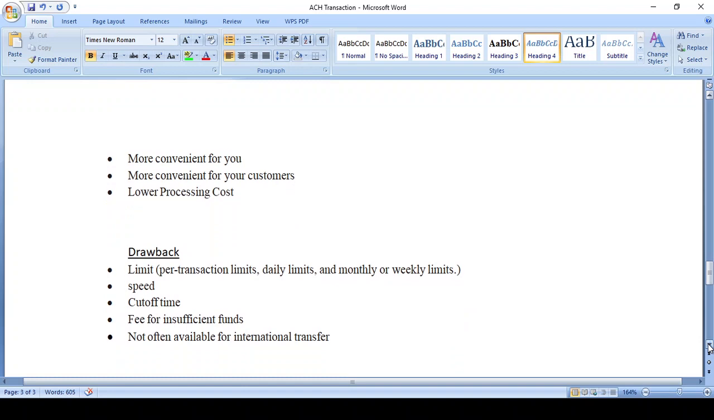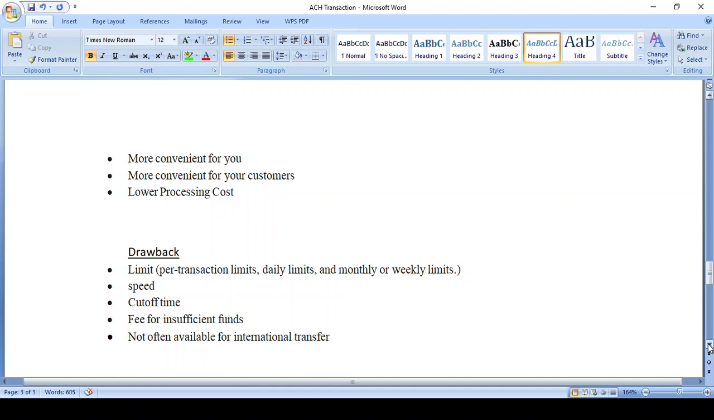They put a limit on ACH transactions, because if you could process all the money through ACH, the bank wouldn't get any profit. Most of the banks impose conditions on ACH payment. They limit the transaction. They put a daily limit, monthly limit, or weekly limit per transaction. The speed is very low compared with RTGS or wire transfer. RTGS transactions happen within minutes, immediately. But ACH is a batch-wise transaction, so it takes time. The cutoff time is maintained on the bank side.